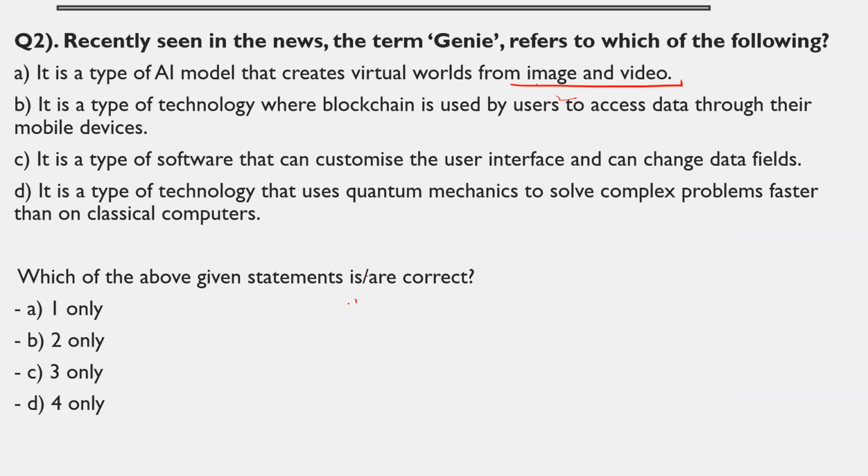Google DeepMind is a British-American AI research laboratory which is also associated with Google, right? DeepMind is based in London, but they have research centers in France, Germany, and the US. What is the full form of Genie here? Genie means Generative Interactive Environment. It is a foundation world model that is trained on videos sourced from the internet, right? It can create a diverse set of interactive and controllable environments, although it is trained on video data only, right? It is a kind of generative artificial intelligence.